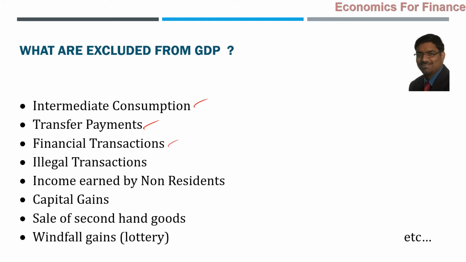That 100 rupees is added value to the GDP because it is a service that has been provided by the bank, and that is the value of that service, 100 rupees. That will be added to GDP, but not the 2 lakhs transaction because it just changed hands. Nothing value added in financial transactions.